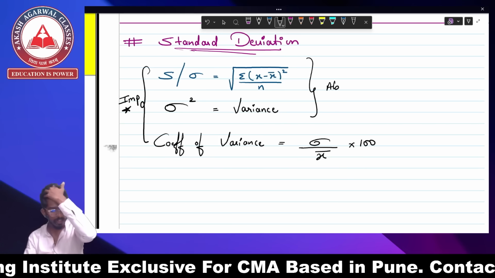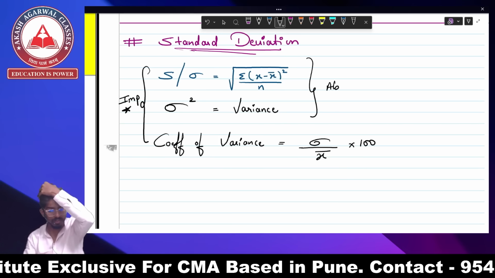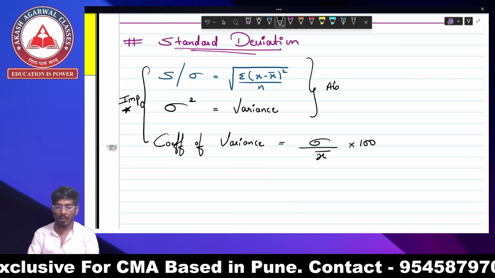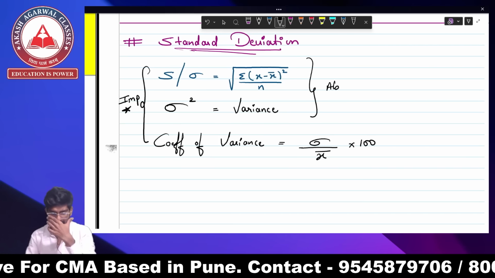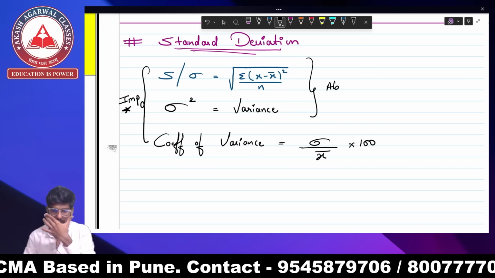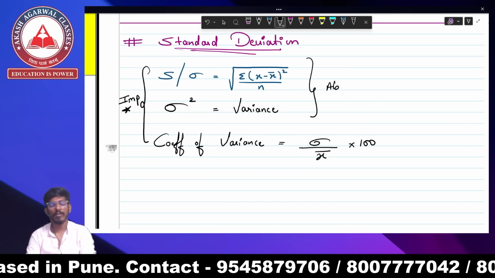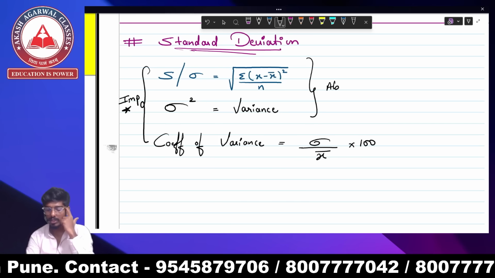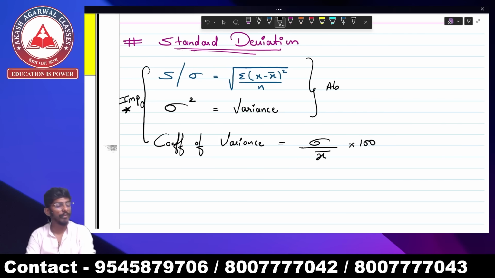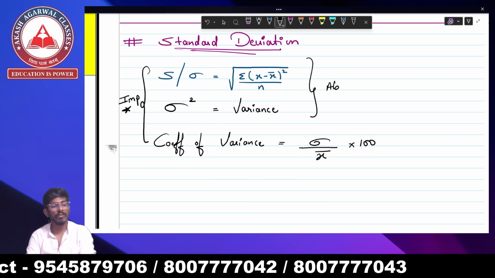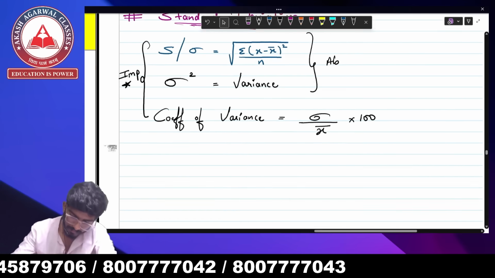Standard deviation's formula is what? Under root summation of (x minus x bar) square upon n. When we take standard deviation square, I get variance, and the coefficient of variance is standard deviation upon x bar into 100. So this is the formula of your standard deviation.